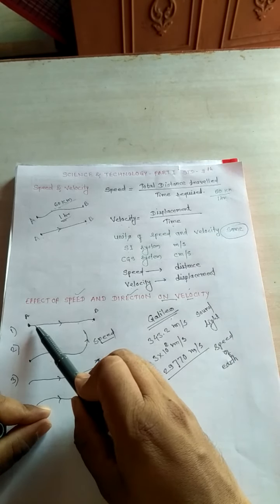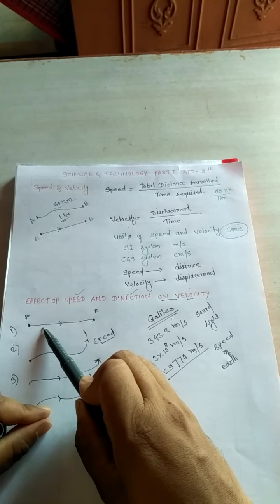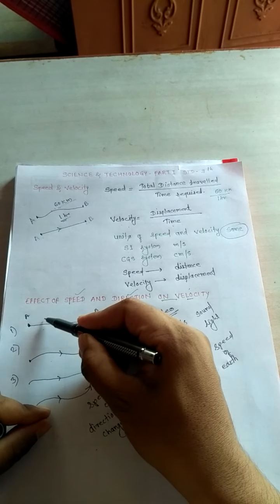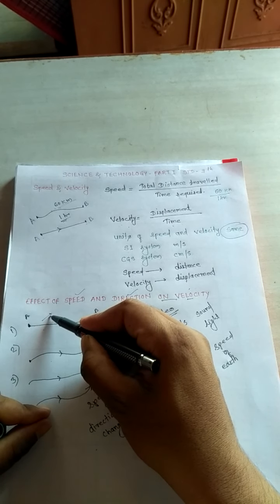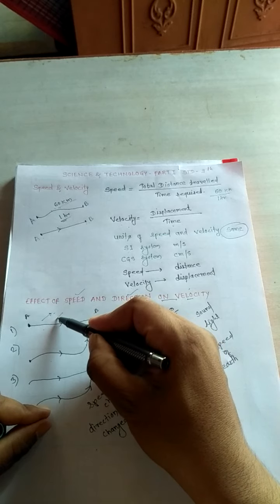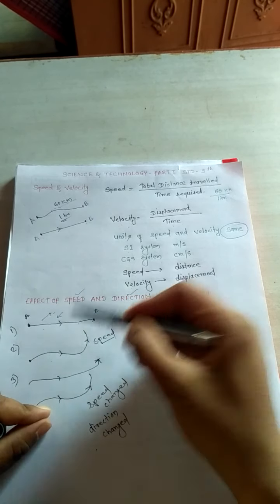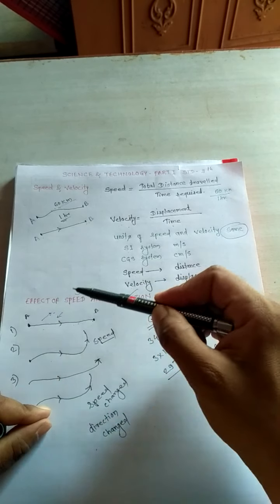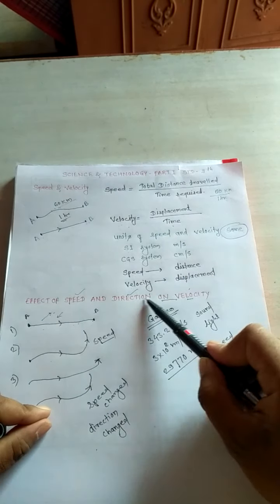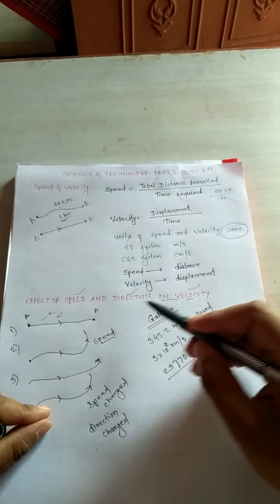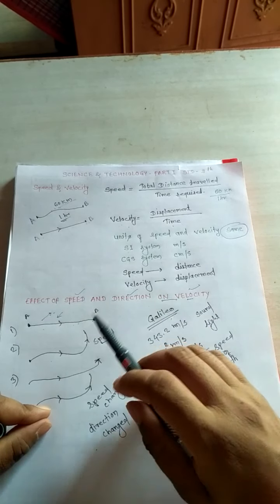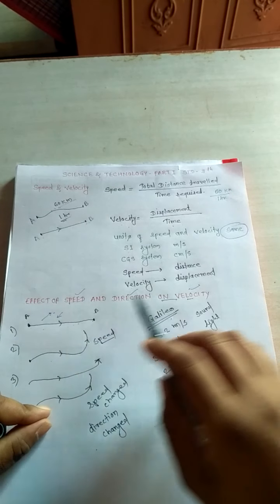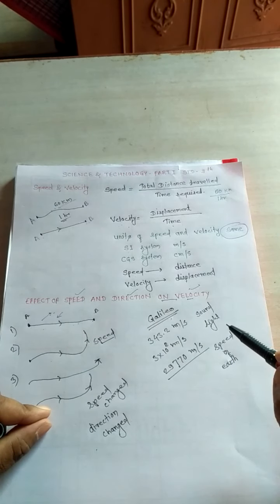But if the direction is the same but the speed increases or decreases, say the speed increases and after some time it decreases, then definitely the increasing and decreasing speed will affect the velocity, even though the direction is the same. So this is the first effect of speed on the velocity.